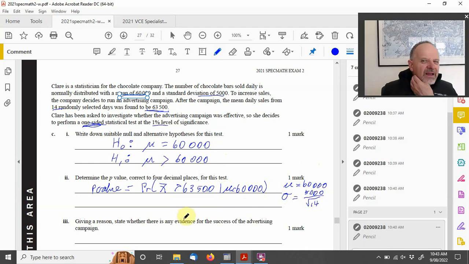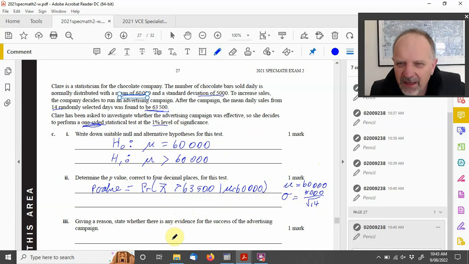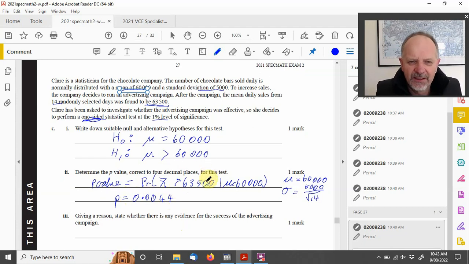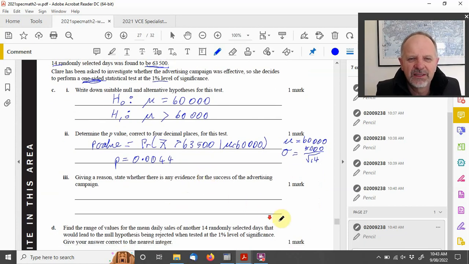And so we go to our calculator and go to our statistics part, and we're doing a test. And then when we put in that test, we find that our p-value is 0.0044. All right, so there's our p-value.